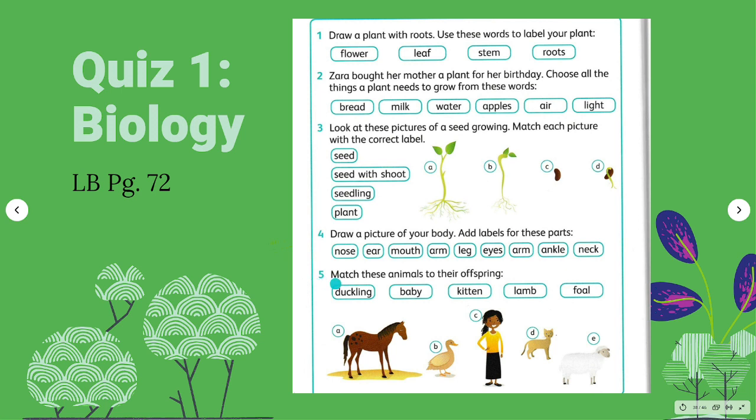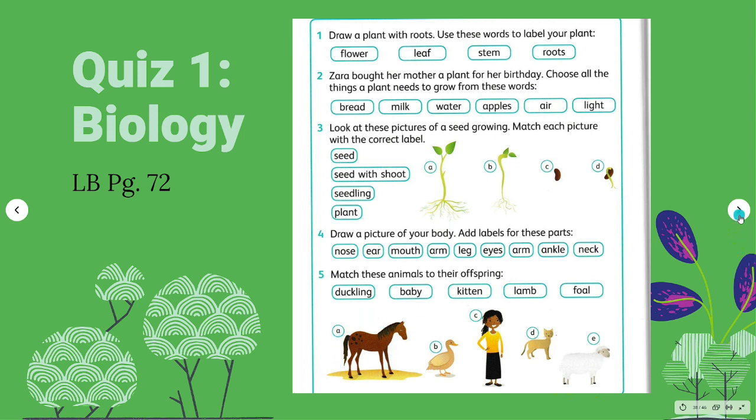For number 5, you will match these animals to their offspring: duckling, baby, kitten, lamb, and foal. So the duckling will go to letter B, the duck. What about the baby? It will go to this mother, letter C, the human. For the kitten, what is the adult for the kitten? That is the cat. Kitten will go to the cat, and lamb will go to letter E. That is a sheep. And what about the foal? Foal will go to letter A, horse.